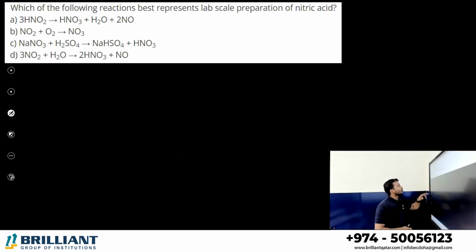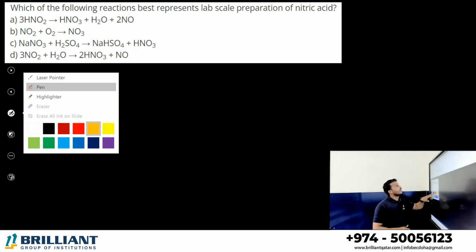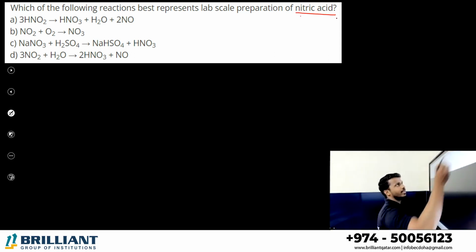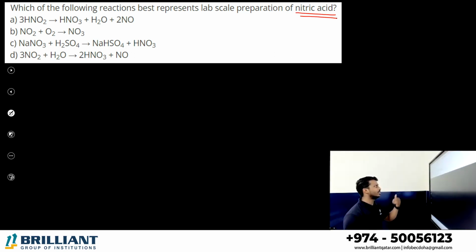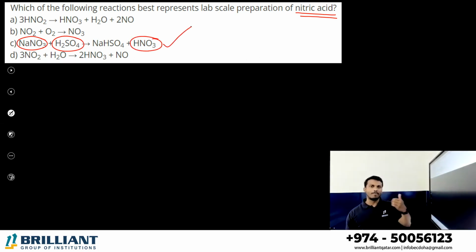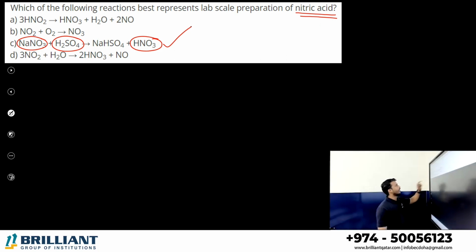Next one. Which of the following reagent or reaction best represents the lab scale preparation of nitric acid? You may have studied the preparation of nitric acid. It is from sodium nitrate. When you treat sodium nitrate with sulfuric acid, you will get nitric acid in good yield. This is the best method for laboratory preparation of nitric acid, by the reaction between sodium nitrate and sulfuric acid.